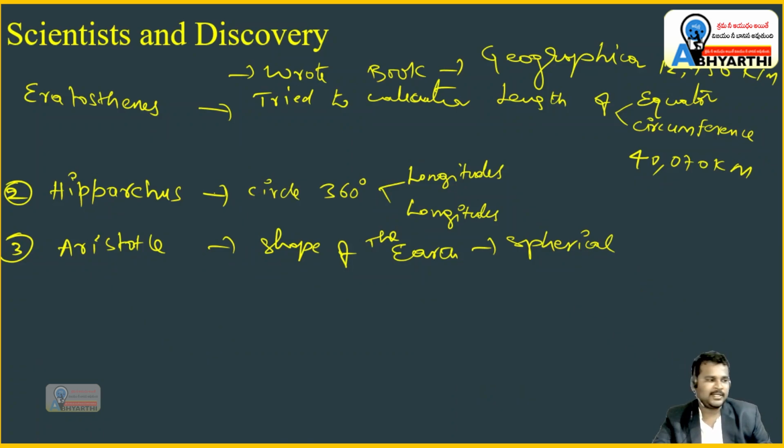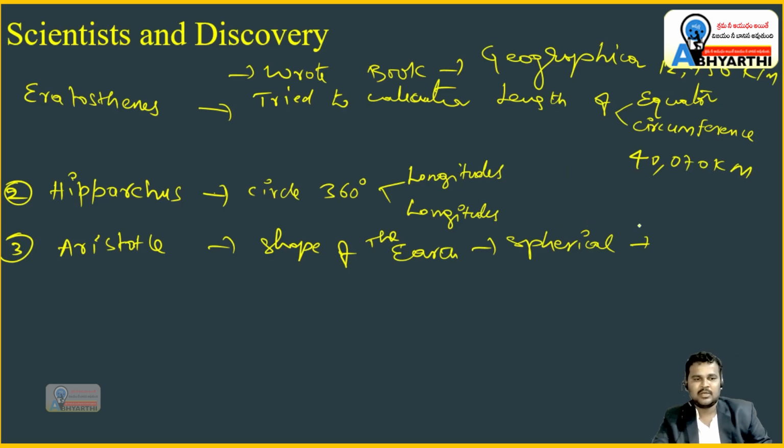Those people didn't have much knowledge about this, but Galileo had knowledge. They thought he was a mad boy for saying that the earth is not flat, that it is spherical. Finally Aristotle said that the shape of the earth is spherical.